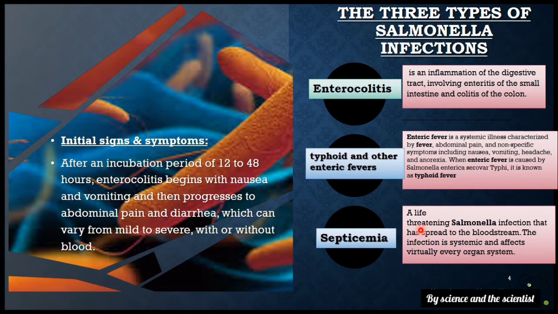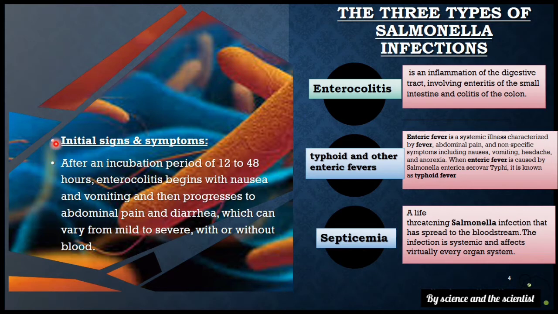Then septicemia, a life-threatening Salmonella infection that has spread to the bloodstream. The infection is systemic and affects virtually every organ system. Septicemia means blood poisoning or blood infection. This could be a very serious infection.